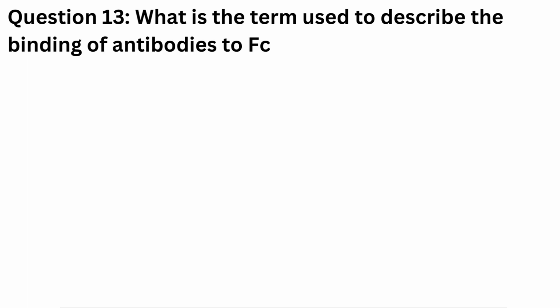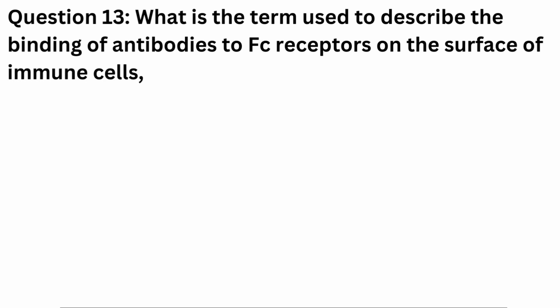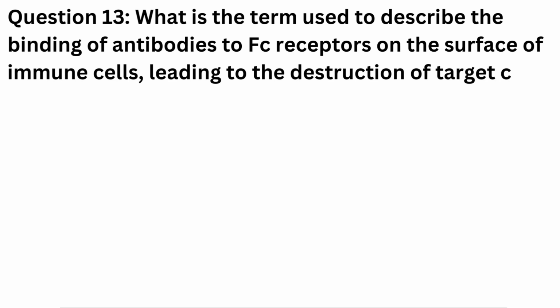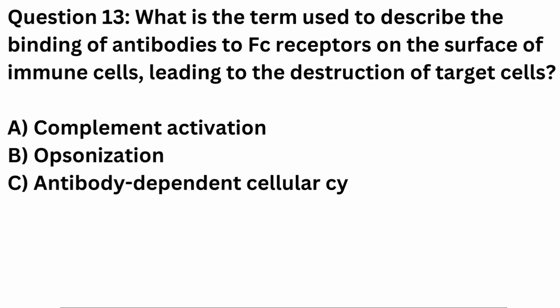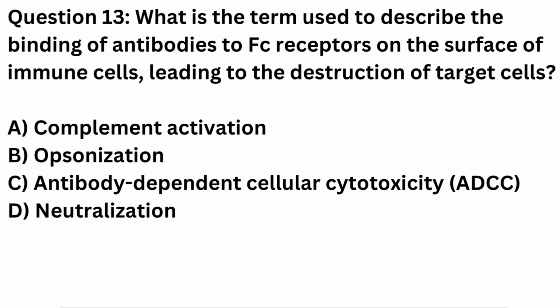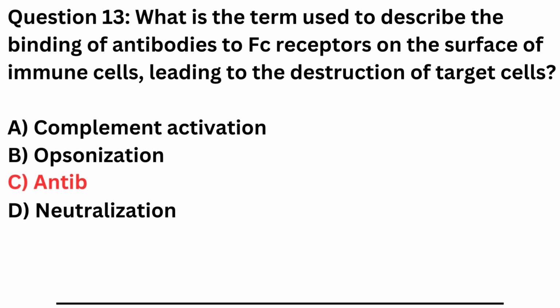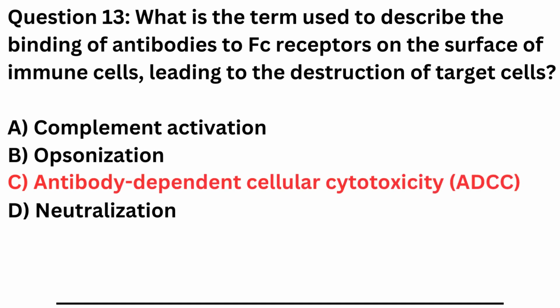Question 13. What is the term used to describe the binding of antibodies to Fc receptors on the surface of immune cells, leading to the destruction of target cells? A. Complement activation. B. Opsonization. C. Antibody-dependent cellular cytotoxicity, ADCC. D. Neutralization. Correct answer is C. Antibody-dependent cellular cytotoxicity, ADCC.